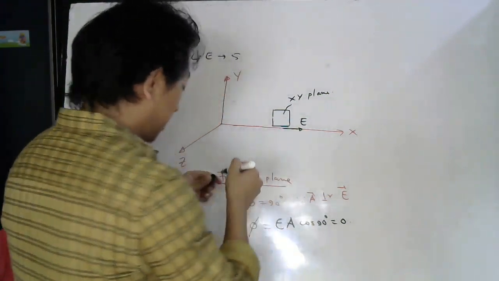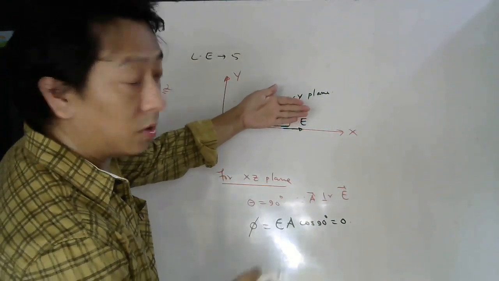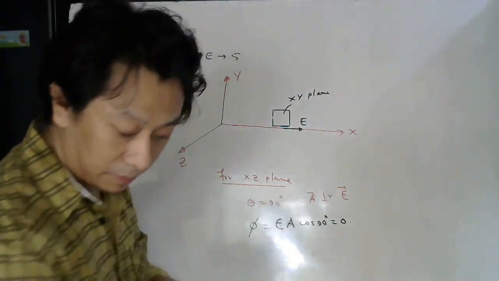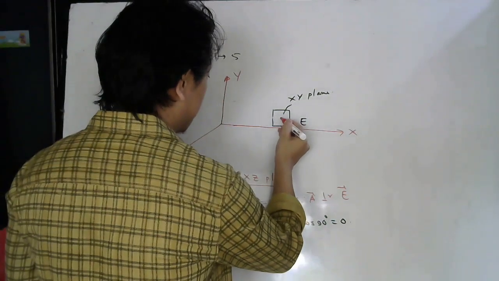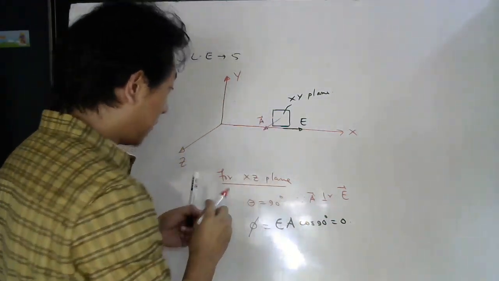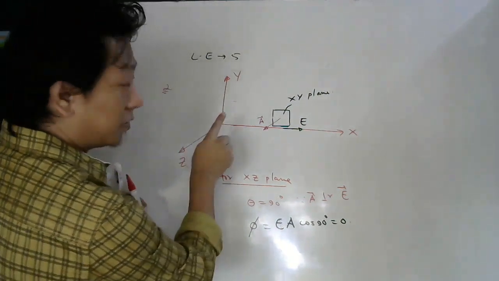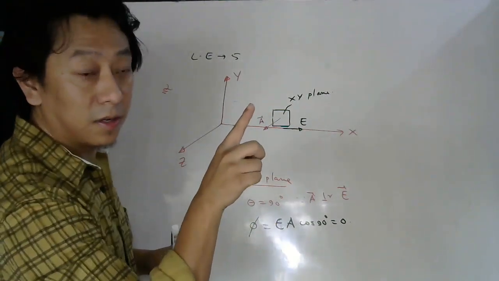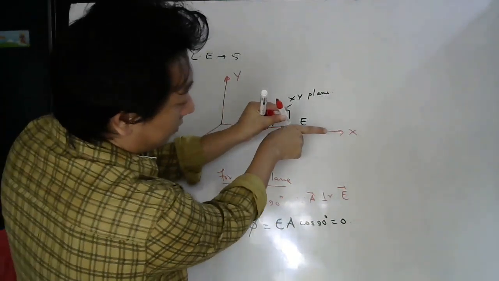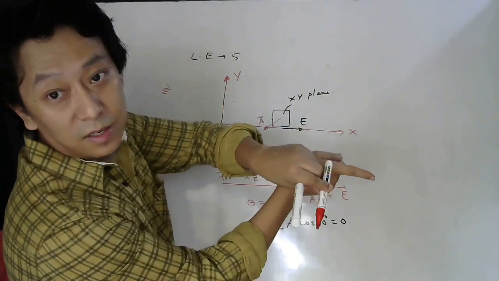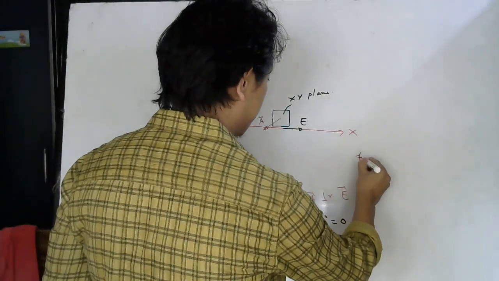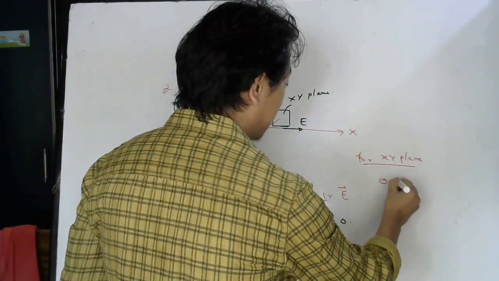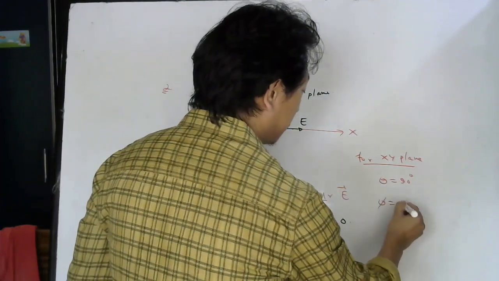So for this, the surface is where? Here, no? So area vector will be here, which is which axis? Z axis. So area vector will be this side. Area vector is along Z axis, which is actually out of the board. You know na, that X is here, Y is here, Z is here. So area vector is here, electric field vector is here. Again, what is the angle? 90 degree. So for xy plane, if you take this plane, then again angle is 90 degree. So again flux will be 0.